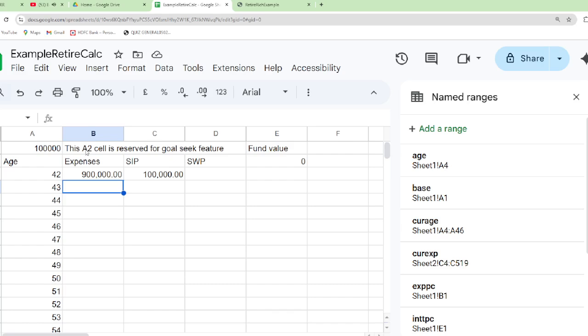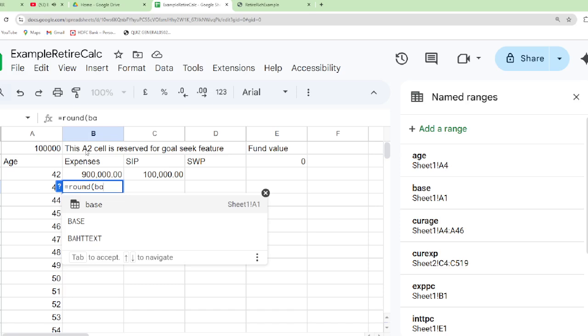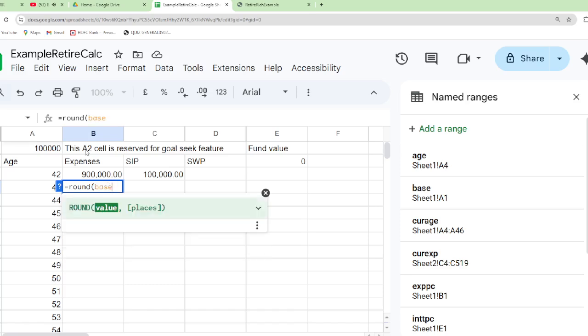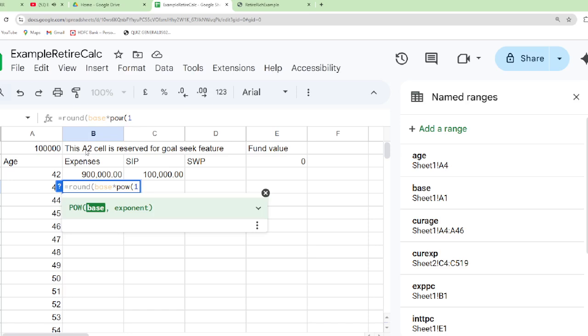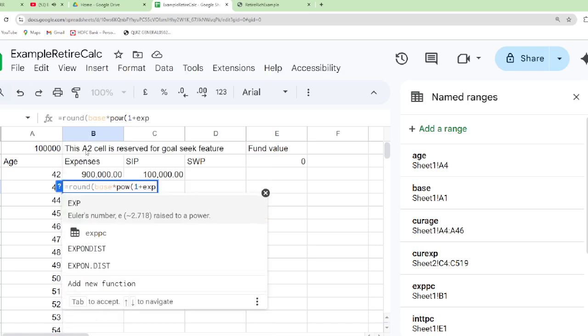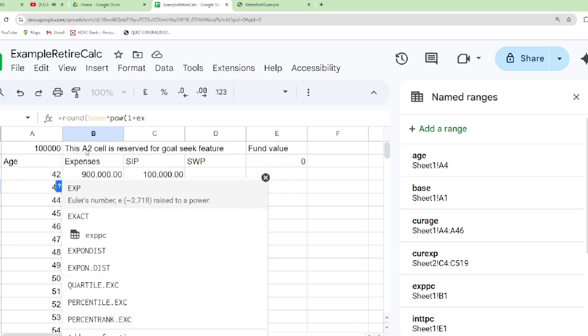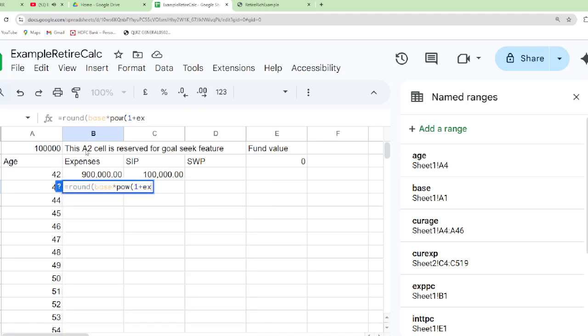Therefore, the next year expenses will be equal to round off of the previous year, that is, here we have to take this as the base figure, multiplied by power of 1 plus expense PC, comma,